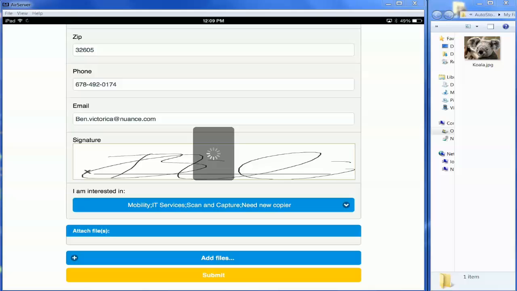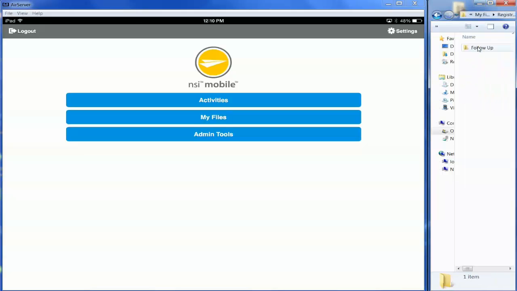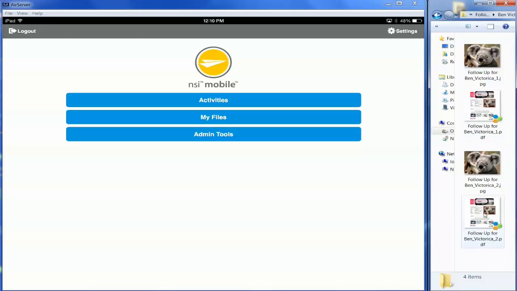When I hit submit, the metadata is going to be sent and all the information is going to be overlaid on it. You can see now on the right hand side that a folder was created called registrations, and on my computer I could double click on that folder and see that a folder was created with follow-up, and then a subfolder for the person that was the lead, Ben Victorica, and then I have Ben's file here.